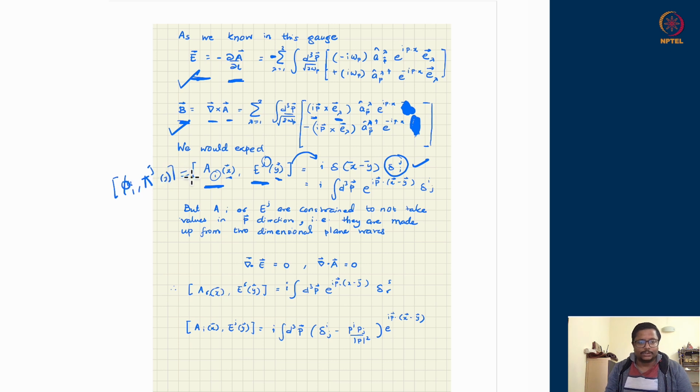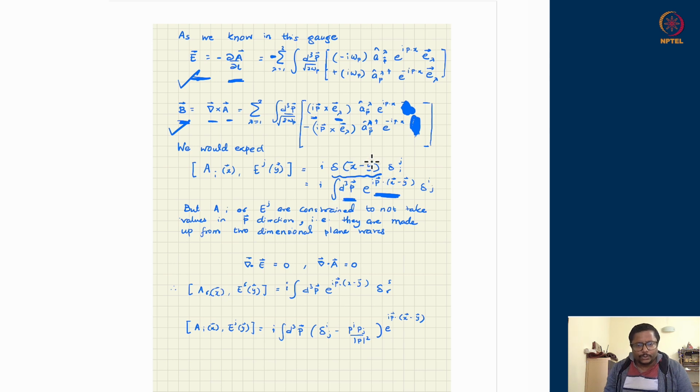This is what this should become. My fields are now A_i's, and its conjugate momenta are the electric fields, as we have learned. So the commutation relation should be this. That is what our expectation should have been. But one should take it slightly carefully. It is a slightly modified commutation relation that we will see in a minute. This delta function which is appearing over here can be written as a d3p integral of the plane wave. This is as simple, right?